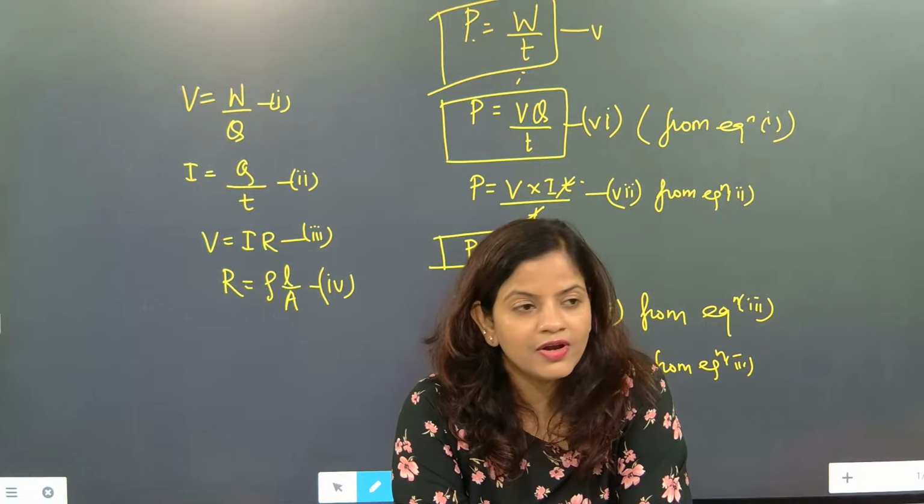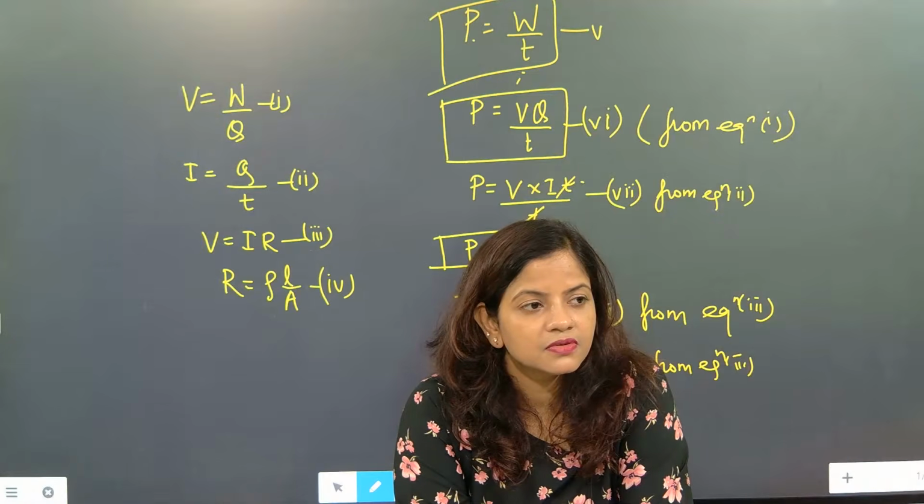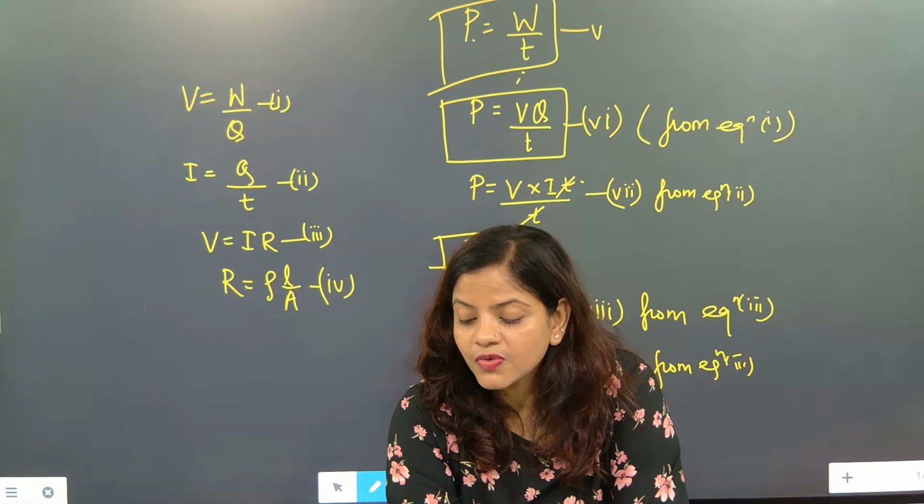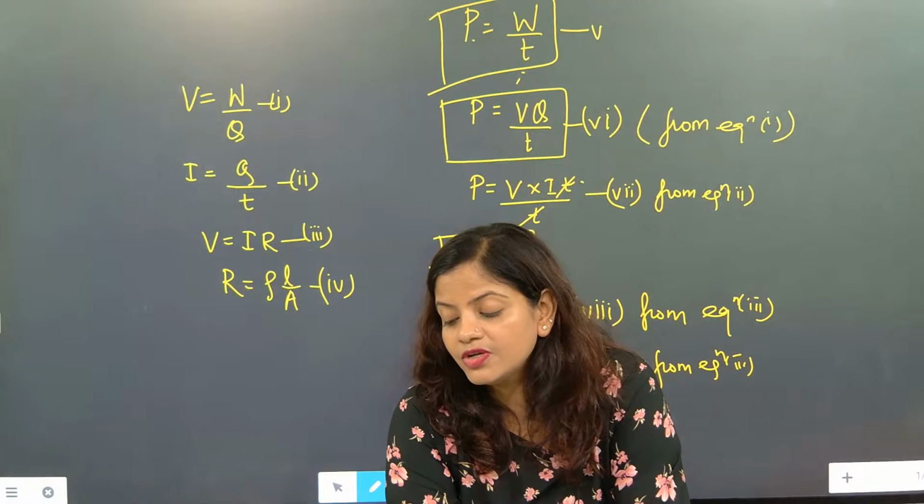But the most important part is, 1 horsepower is equal to how much watt? Who can answer this question? 1 horsepower is equal to how much watt, beta?